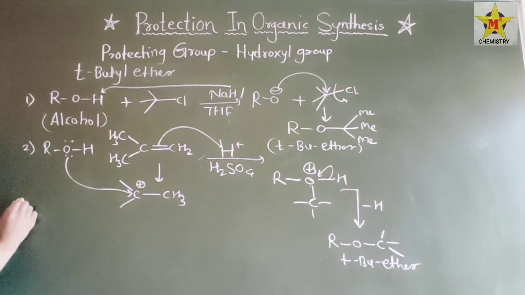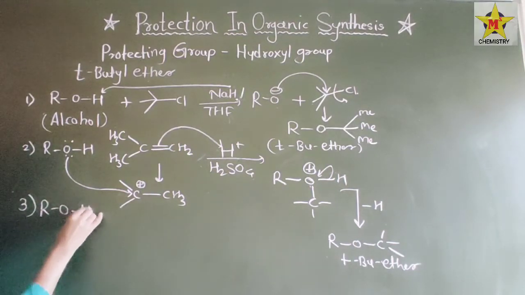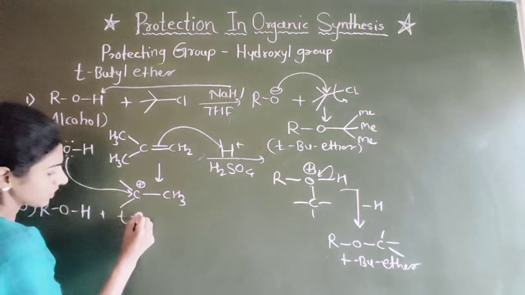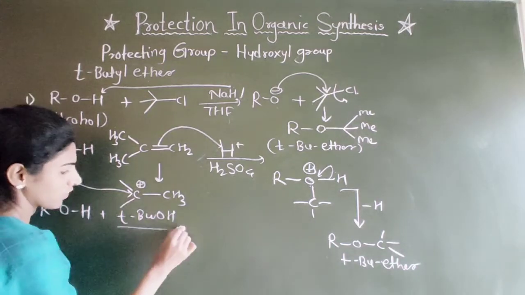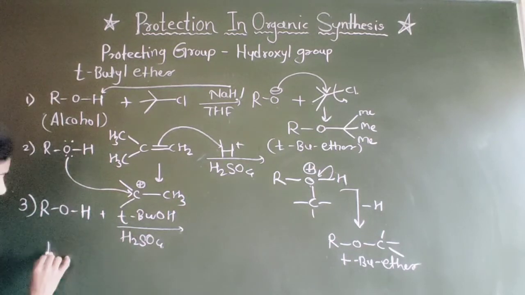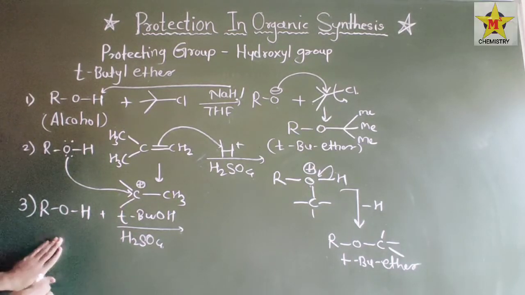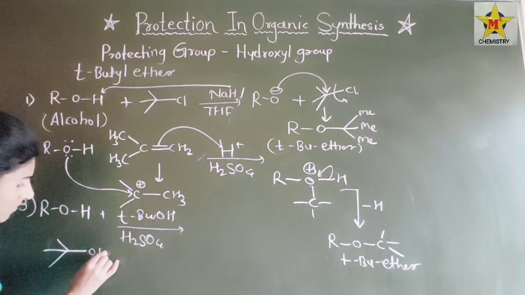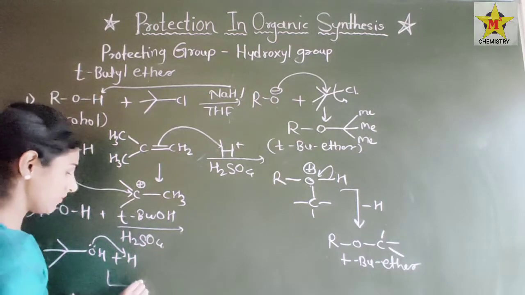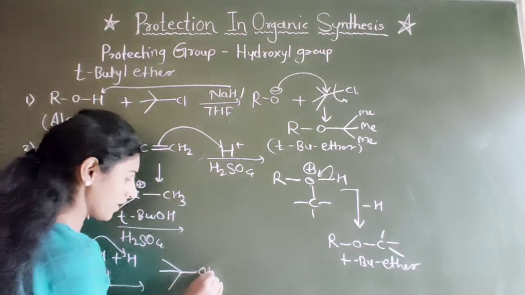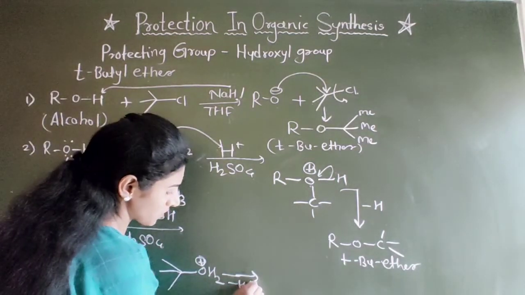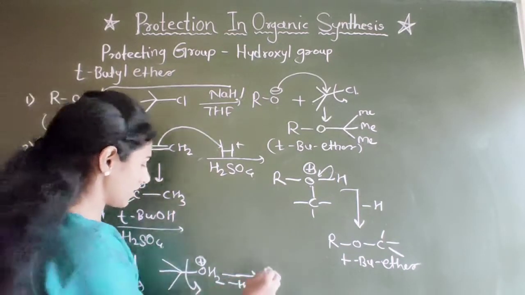Next, the third example, ROH. If we have to protect alcohol as tertiary butyl ether, we can also add tertiary butyl alcohol to it. So here is also an acidic condition. Tertiary butyl alcohol in the presence of H plus: the oxygen will abstract a hydrogen and it becomes OH2 plus, and from this OH2 plus, H2O departs,